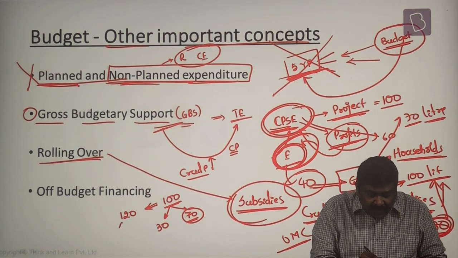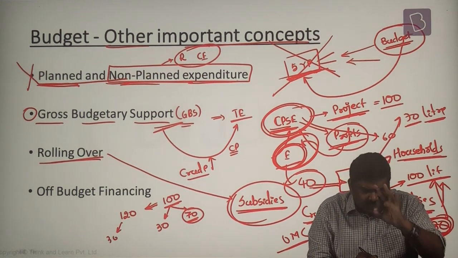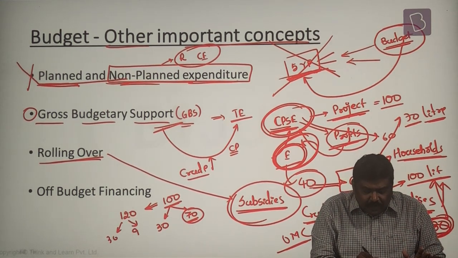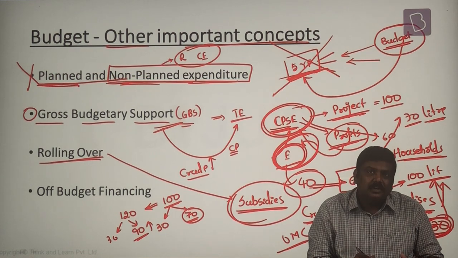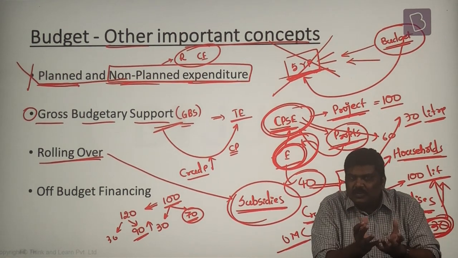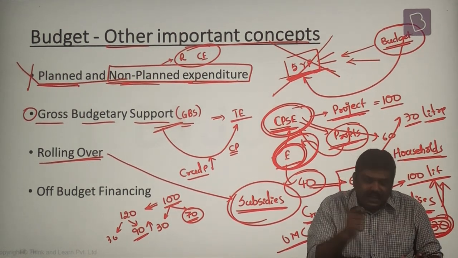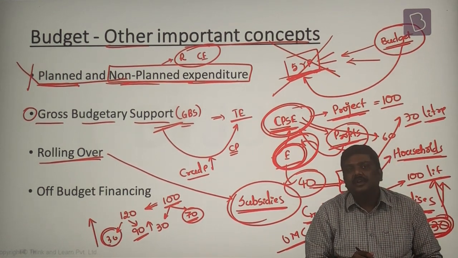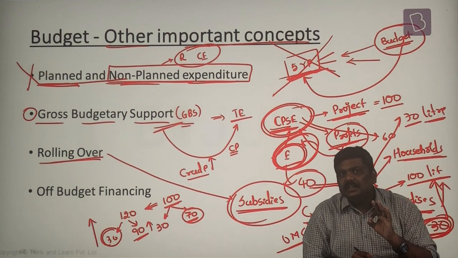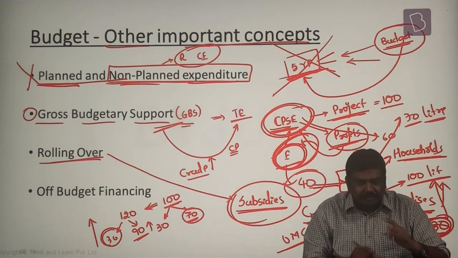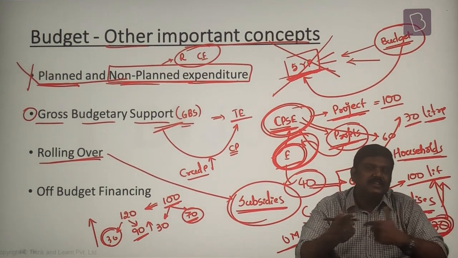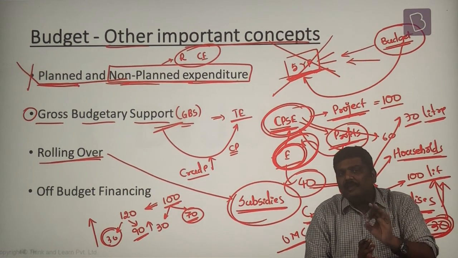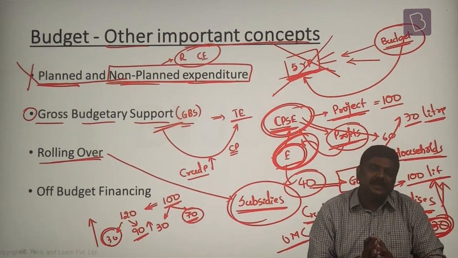Now if the Government of India incurs a subsidy of the same amount, that is 30 rupees, the price of kerosene to the households will increase. To protect the households from this kind of extra expenditure, the government incurs a higher subsidy. But please understand this, many times the government basically rolls over these subsidies. Now what do you mean by rolling over of the expenditure?